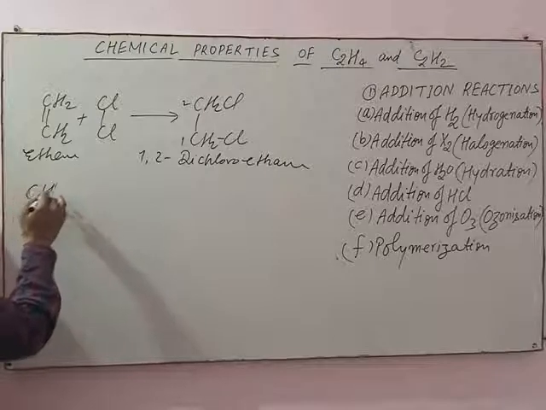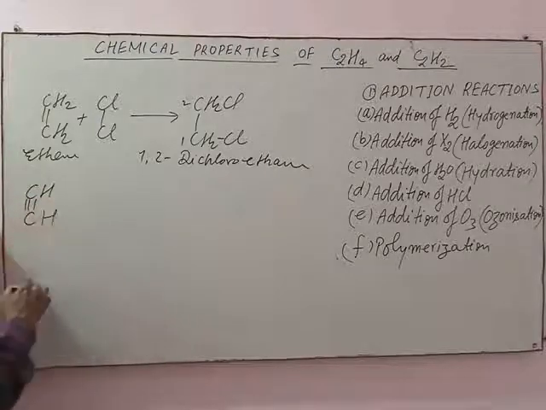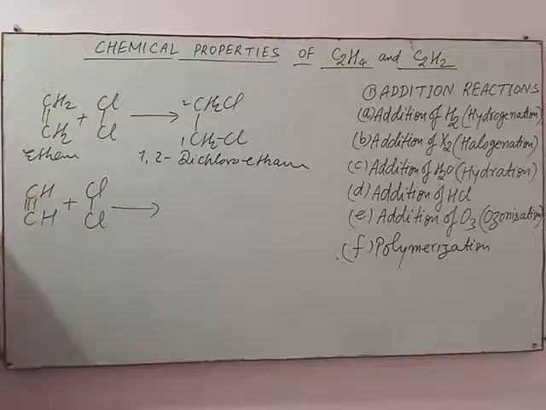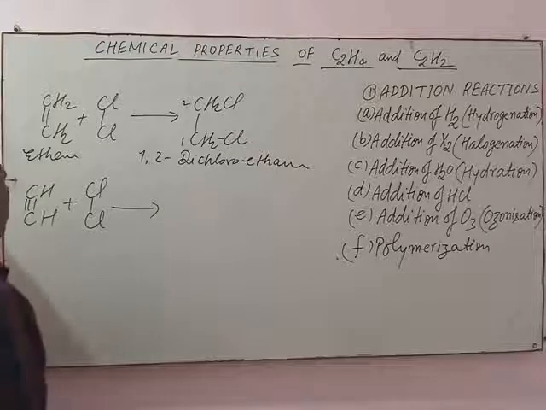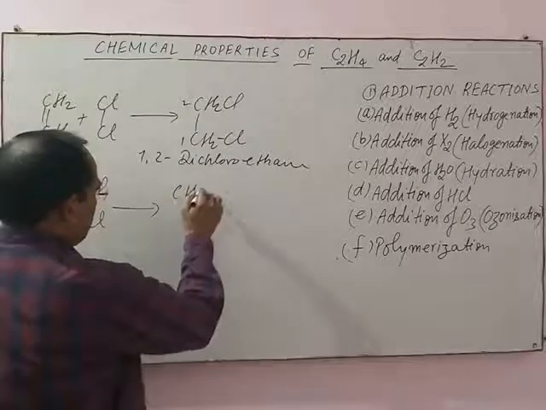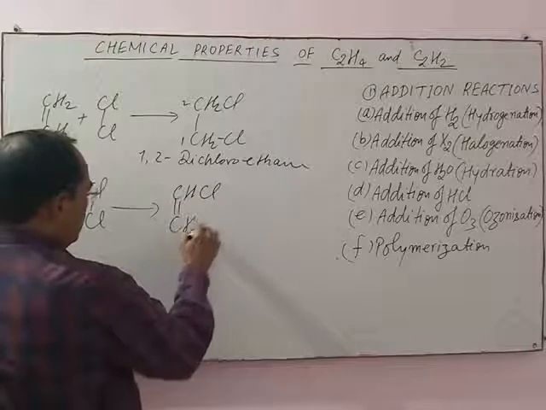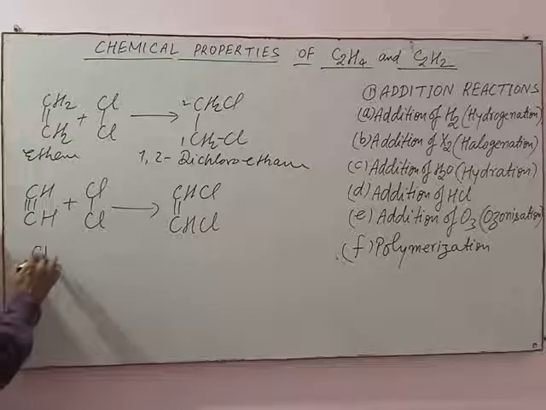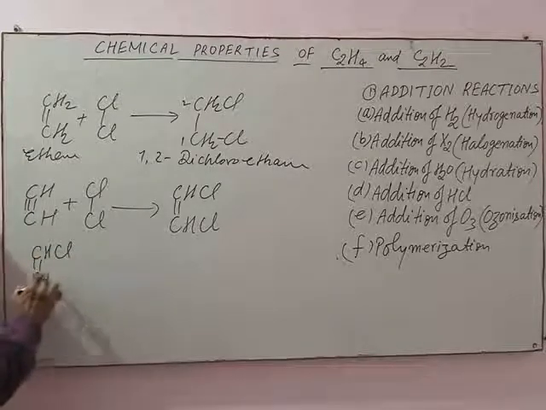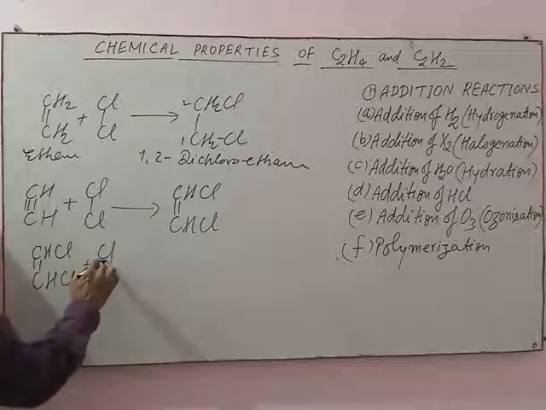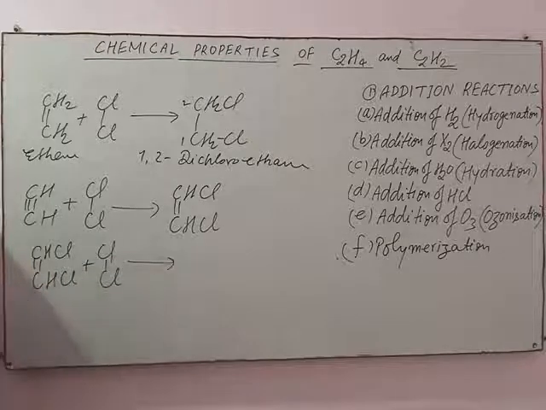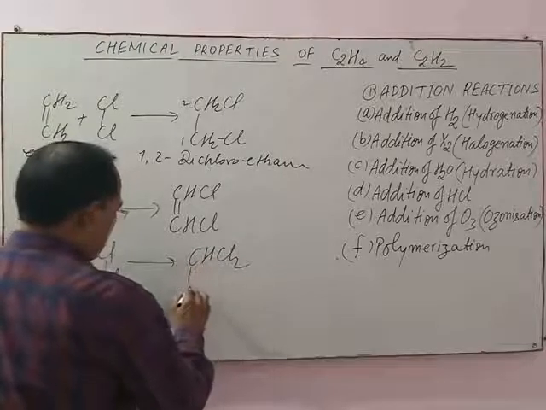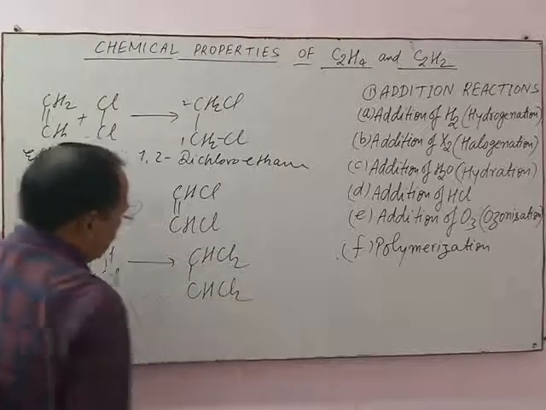When chlorine is added to acetylene, addition takes place in two steps. In the first step, CHCl=CHCl is obtained, and in the second step, CHCl=CHCl plus Cl2 gives CHCl2-CHCl2.